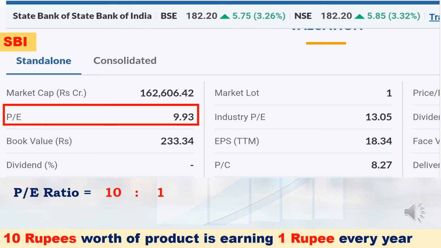In ratio, if I write this, it means SBI's PE ratio is 10:1. From this, what we can understand is that in the market, we are going to buy one business for 10 rupees. That business is going to earn 1 rupee every year. That is the meaning we have to understand from this term.